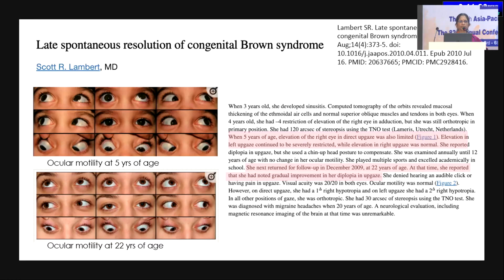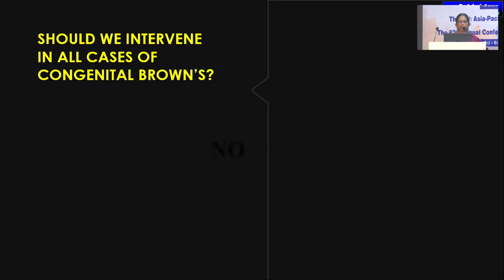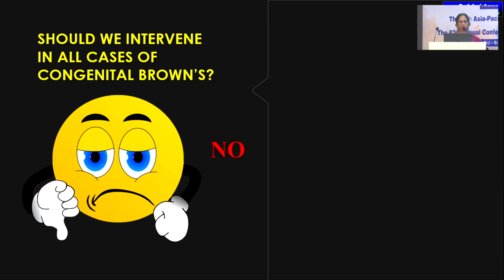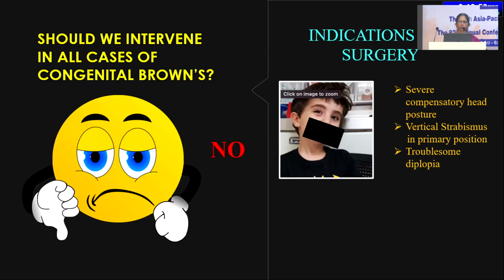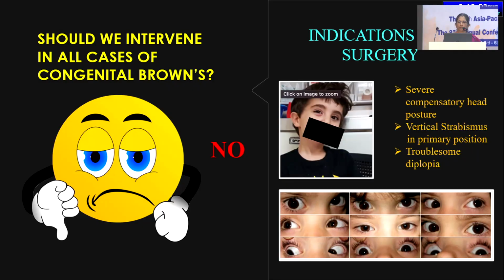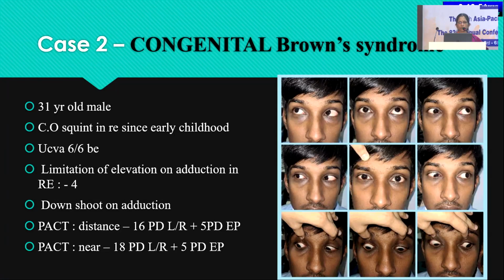So this is another case report by Lambert et al., where even at 5 years of age there was no change, but at 18, 20, 22, it has improved to straight gaze and elevation has improved. So should we intervene in all cases of congenital Browns? The answer is no. So when do we intervene? We intervene only when there is a severe compensatory head posture, or a large vertical strabismus in primary position, or any troublesome diplopia. When there is a large head posture or a diplopia, then you intervene.